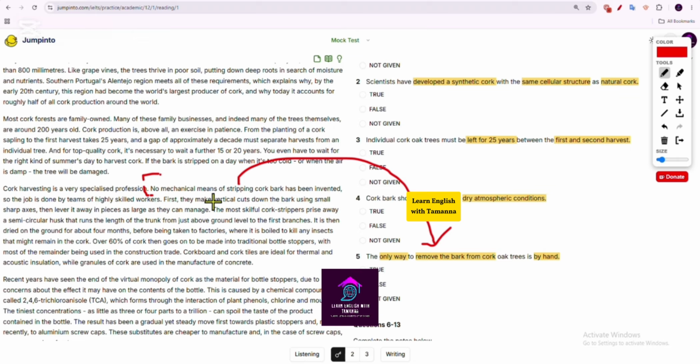No mechanical means of stripping cork bark has been invented, so the job is done by teams of highly skilled workers. That means the only way to remove the bark from cork oak trees is by hand, because as they mentioned that no mechanical means has been invented and it is done by highly skilled workers. So definitely the highly skilled workers will use their hands, so the answer would be true.